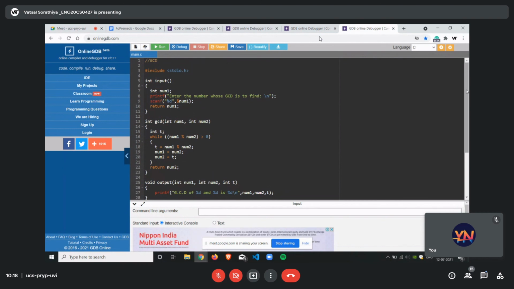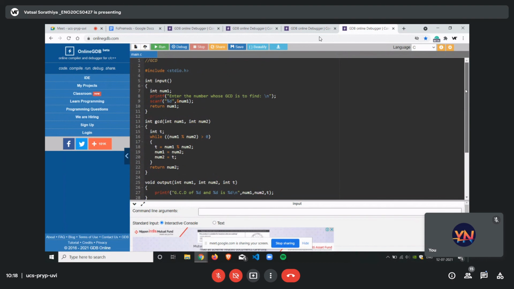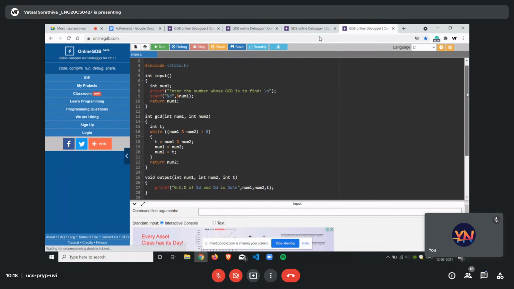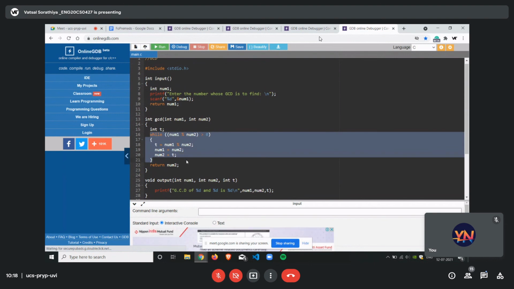Either way, we have code for GCD also. You might be familiar with the concept of finding a GCD. Just for a quick glance, I am showing you how a while loop is used inside this case. I hope that's clear.